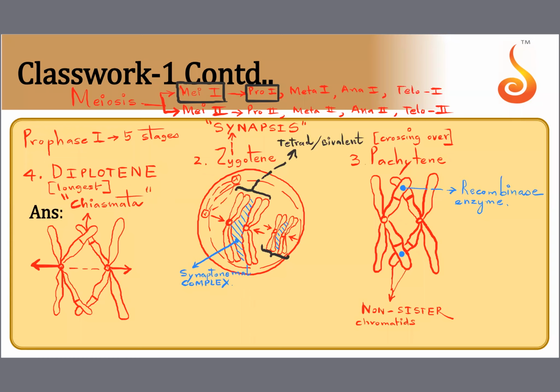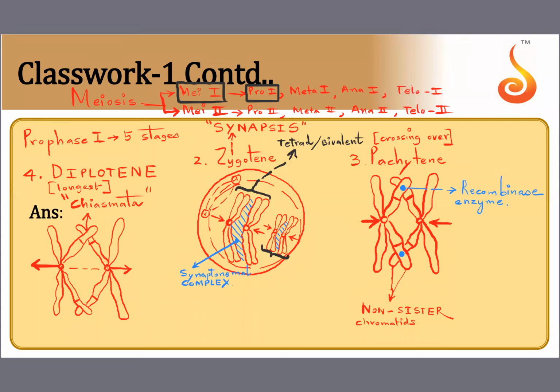Chiasmata are the points where the chromatids have undergone overlapping. They have overlapped each other. Why is it clearly visible? Why was it not visible during Pachytene? Because during Pachytene, they were very close to each other. You cannot see it under the microscope.